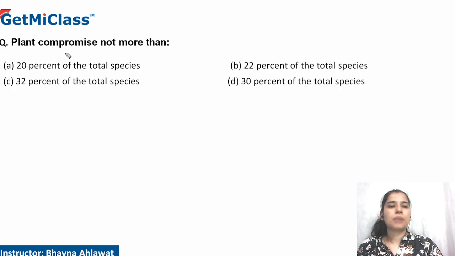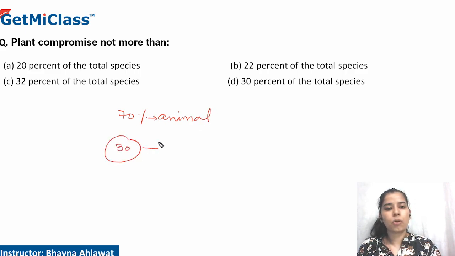Question here says plants comprise not more than which of the following. So the whole biodiversity, how much percentage of plants are there? If 70% of the total population of biotic component is animals, then the remaining 30% is distributed among all other